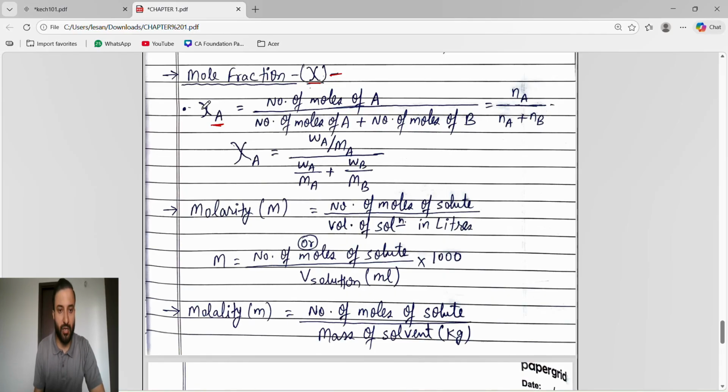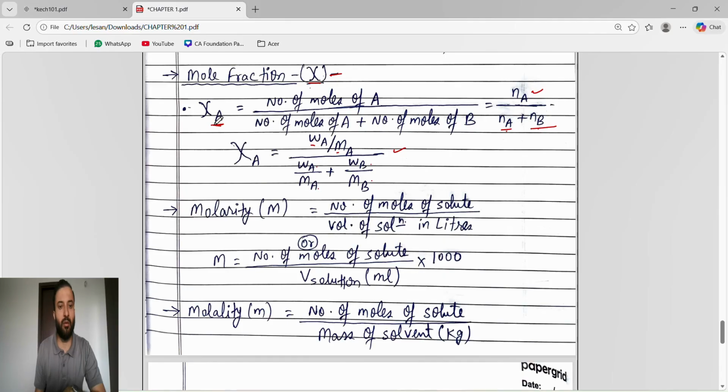Mole fraction of A means number of moles of A divided by number of moles of A plus number of moles of B. The formula is: number of moles of A means given mass by molar mass of A, divided by given mass by molar mass of A plus given mass by molar mass of B. That's it.